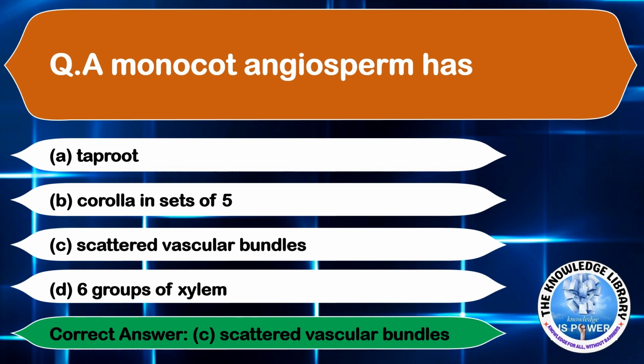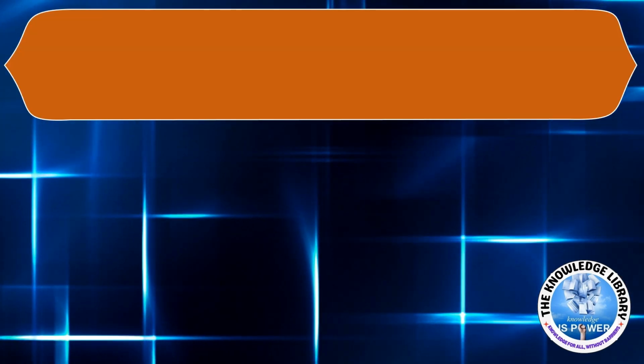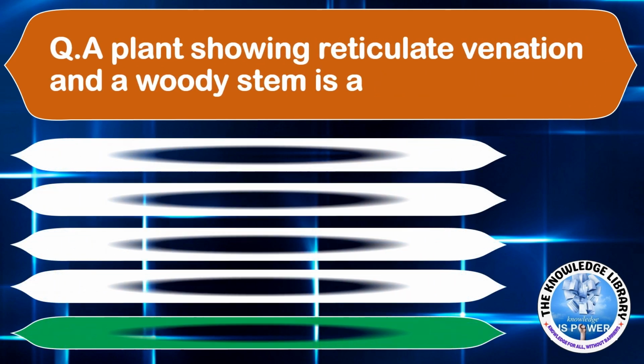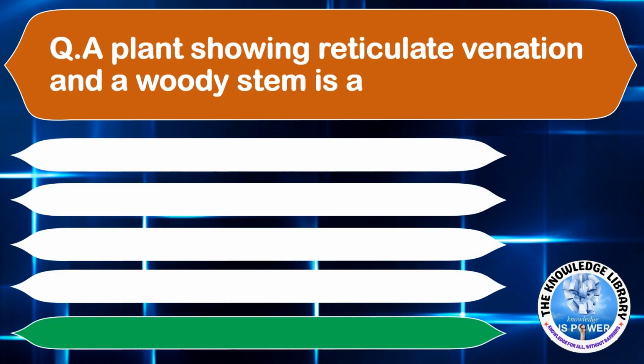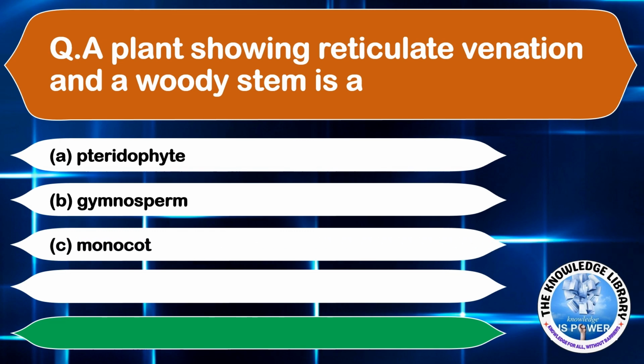Moving on to the next question. A plant showing reticulate venation and a woody stem is option A pteridophyte, option B gymnosperm, option C monocot, and option D dicot. The correct answer is option D dicot.